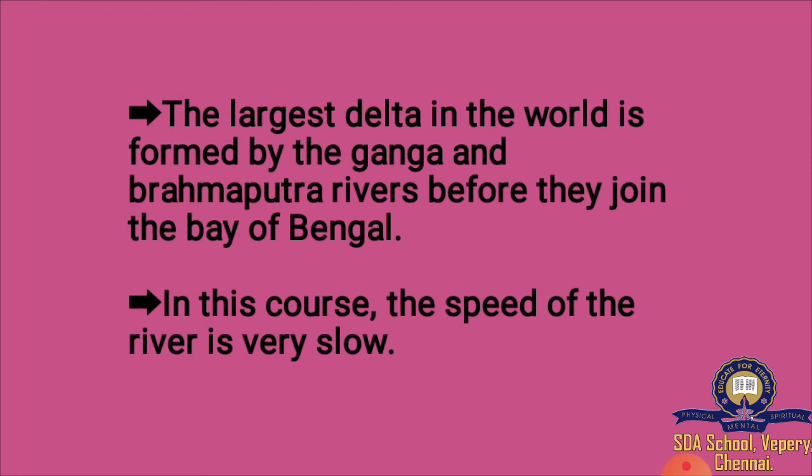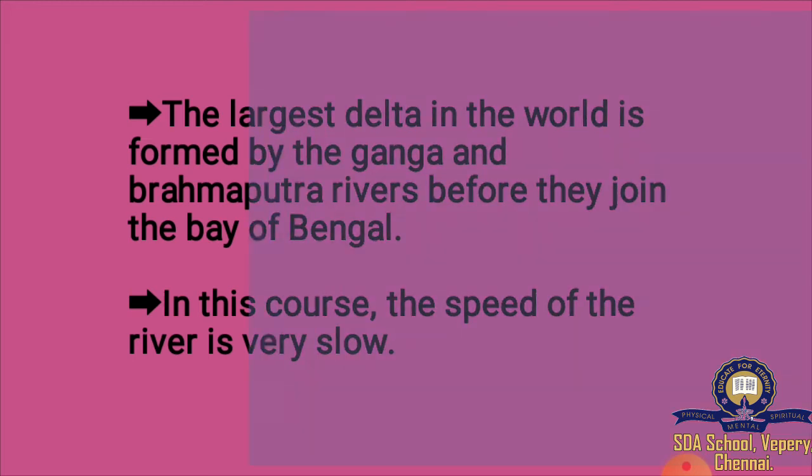In this course, the speed of the river is very slow. In the lower or the old course, the speed of the river will be very slow. And the largest delta in the world is formed by the Ganga and Brahmaputra rivers before they join the Bay of Bengal. Can you understand the concept, students?